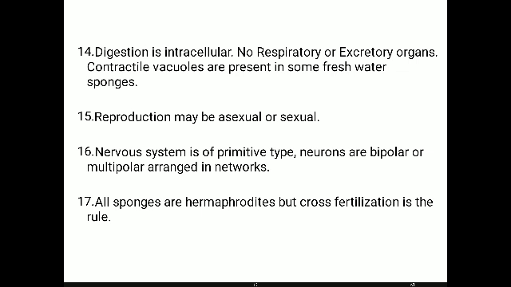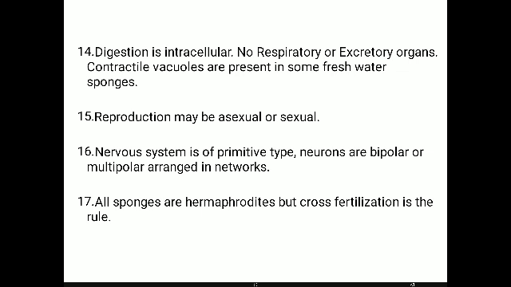The neurons are bipolar or sometimes multipolar, arranged in networks. Bipolar means having two elongated extensions, and in multipolar neurons there are many cytoplasmic extensions. Among these extensions, the dendrites, one is the longest, called the axon. All these nerve cells are arranged in networks, so the entire body is under the network of the neurons. All sponges are hermaphrodites.